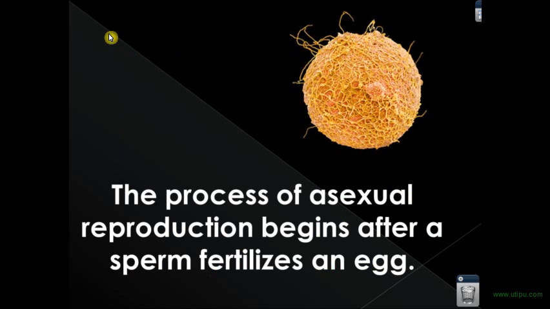And mitosis, the process of asexual reproduction that begins after a sperm fertilizes an egg. So after the joining of the sperm and the egg, you see this cell that now is getting ready to go through mitosis. And again, in class we talked about how it's an asexual reproduction. It is not by sexual means. So this reproduction is going to happen without the sperm and egg because it's already happened. The sperm and egg have already come together to form the cell. And that's what mitosis is.